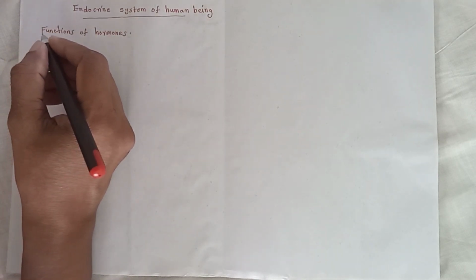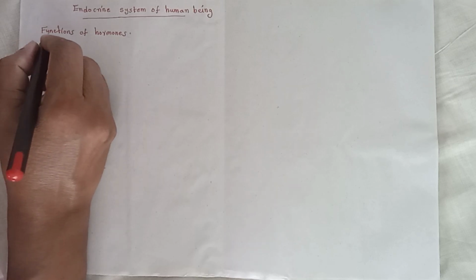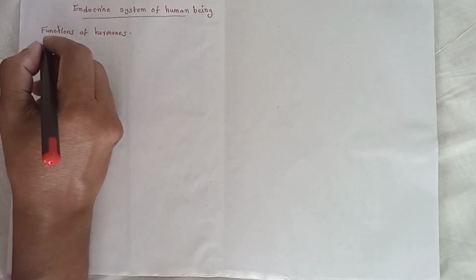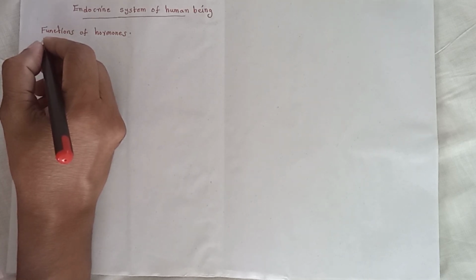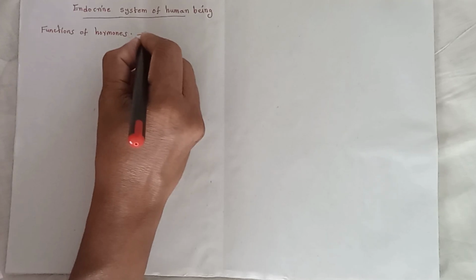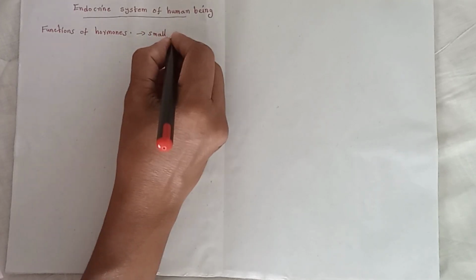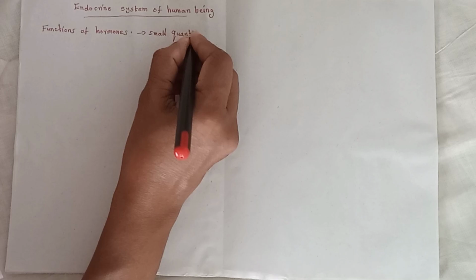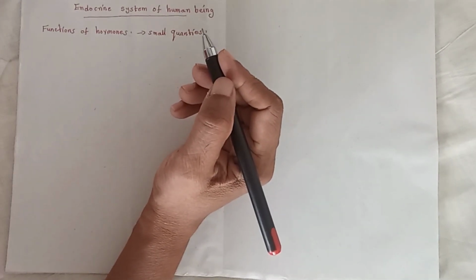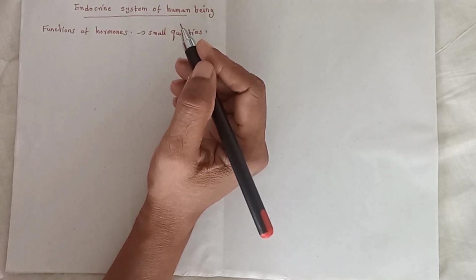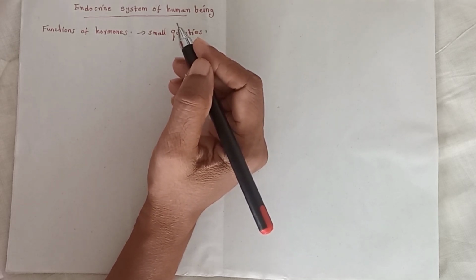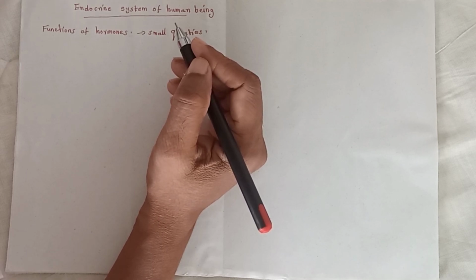Hormones regulate physiological processes. What is a physiological process of the body? The physiological process means the cellular activities. Hormones usually are produced in small quantities, but they are biologically very active. Excess and deficiency of secretion of hormones cause serious body disorders.